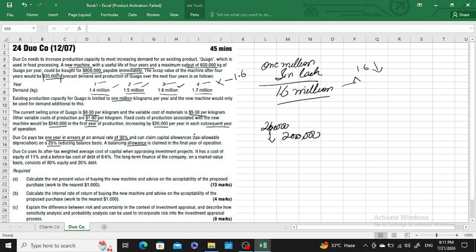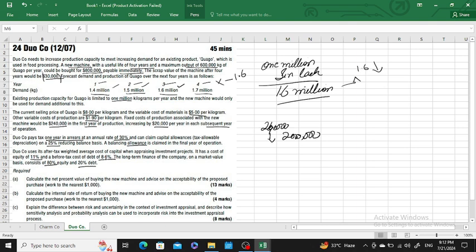Doe Company can also use the weighted average cost of capital for the investment appraisal. It has a cost of equity of 11% before tax, and cost of debt is 8.6%. Long-term finance is on the market value basis of 80% equity and 20% debt. So the long-term finance it raises from outside is 80% equity and 20% debt. Therefore, the cost of equity is 11% and the before tax cost of debt would be 8.6%. So we would be using 11%.